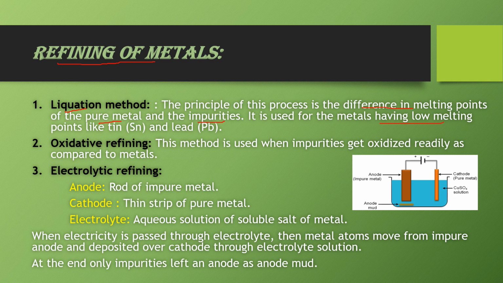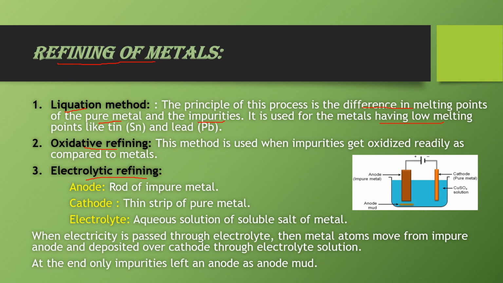separately. Now the next method is oxidative refining. In this method, we treat the metal with the oxygen. Impurities react preferably with oxygen and convert it into the volatile form and metal left behind. Now the third method is electrolytic refining. This is very, very important.